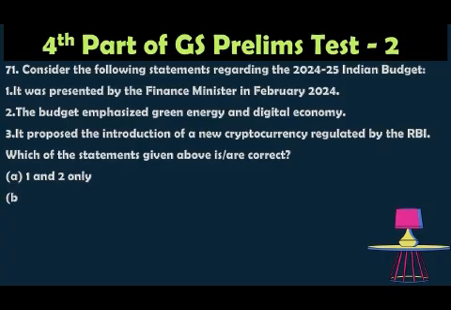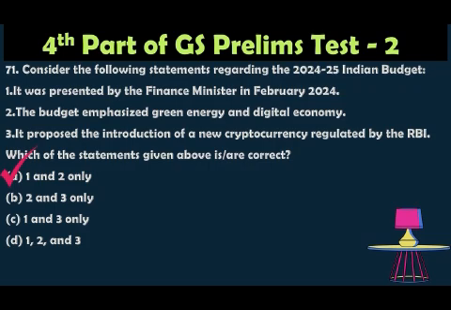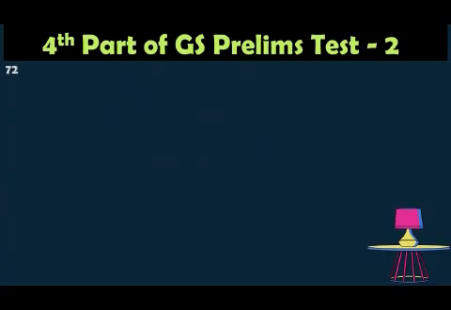Option A, 1 and 2 only; option B, 2 and 3 only; option C, 1 and 3 only; option D, 1, 2 and 3. The correct answer is option A, 1 and 2 only, because yes, the Finance Minister presented the budget, and the emphasis on green energy and the digital economy is correct. For the third statement, there was no proposal for a cryptocurrency by the RBI, hence the statement is incorrect.